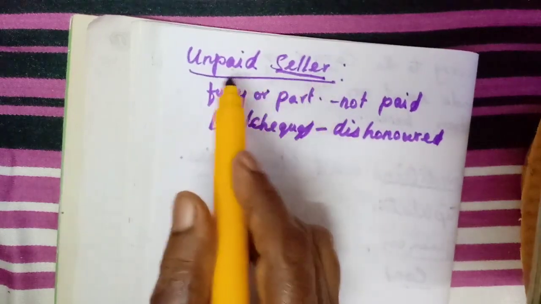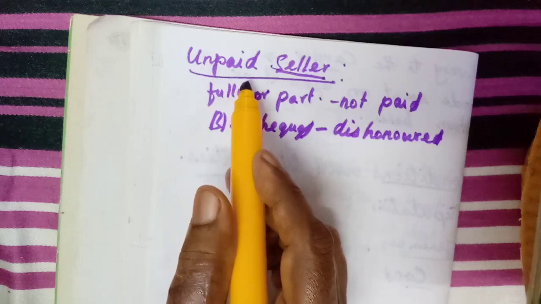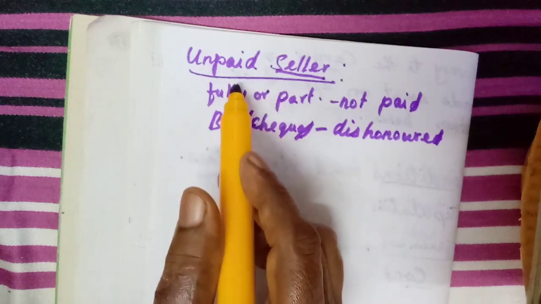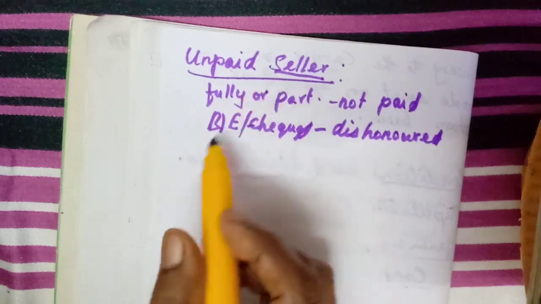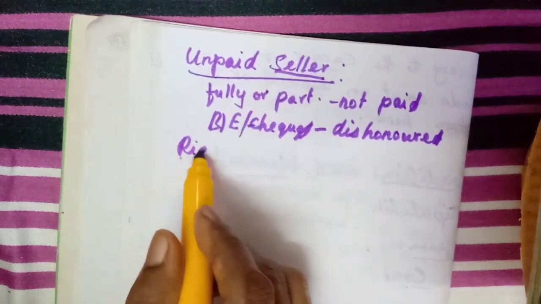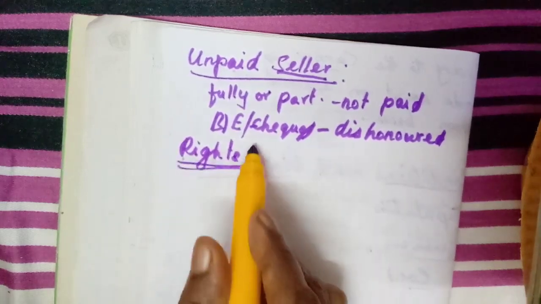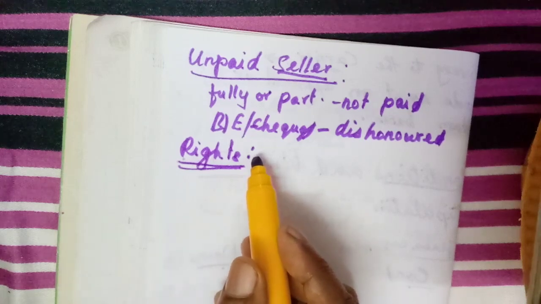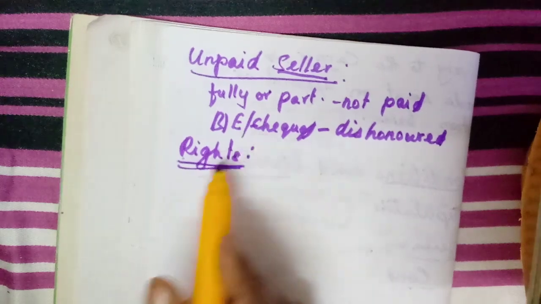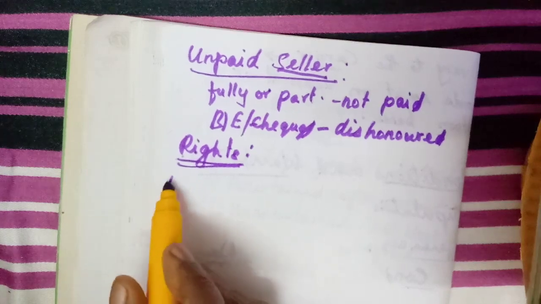So if a seller is not paid fully, that means the price of the goods is not paid fully to the seller, then that seller is called an unpaid seller. Here we are going to learn what rights the unpaid seller has. If the value of the goods is not paid fully, what can the seller do?